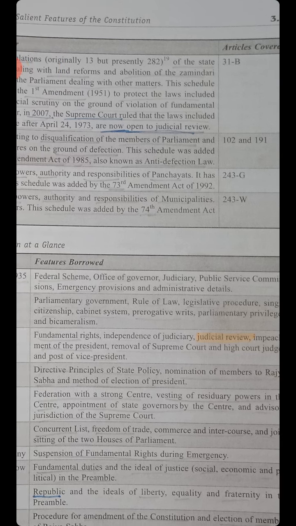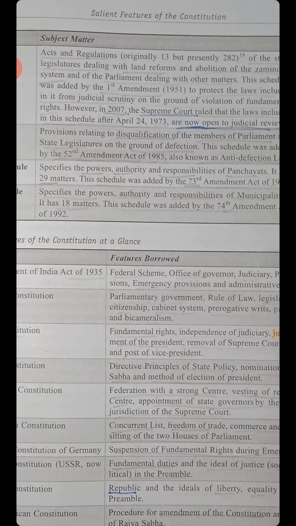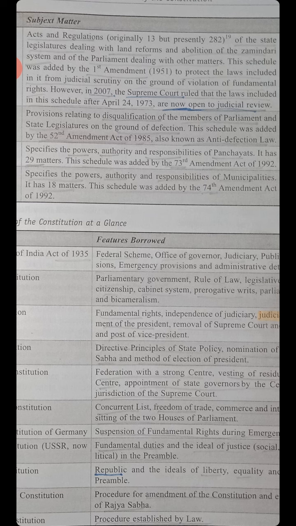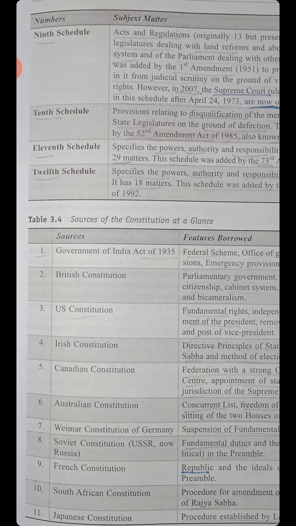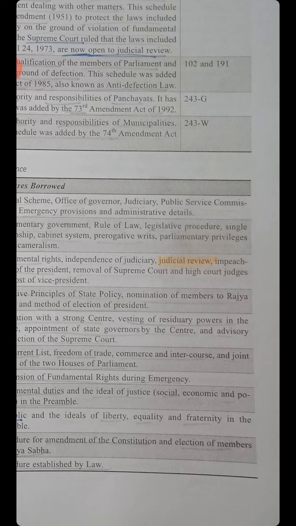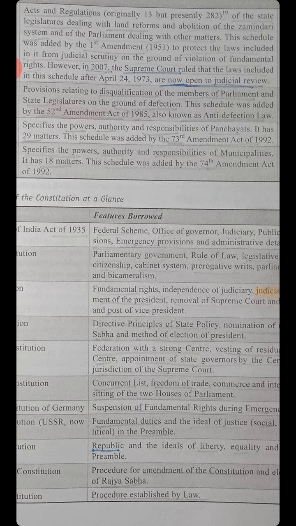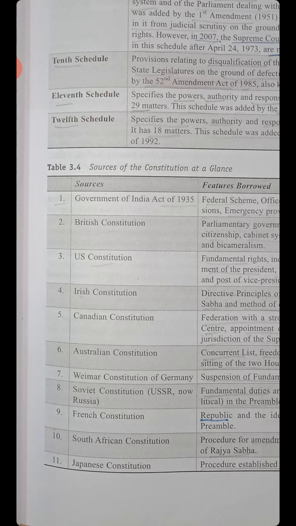11th schedule, Article 243G. The 11th schedule specifies the powers, authority, and responsibilities of the panchayats. It has 29 matters. This schedule was added by the 73rd Amendment Act of 1992. 12th schedule, Article 243W, specifies the powers, authority, and responsibility of the municipalities. It has 18 matters. This schedule was added by the 74th Amendment Act of 1992.